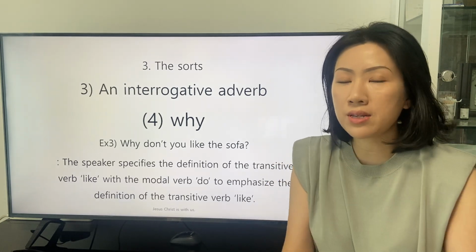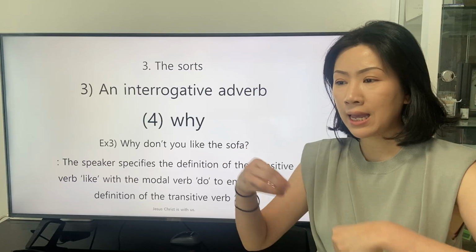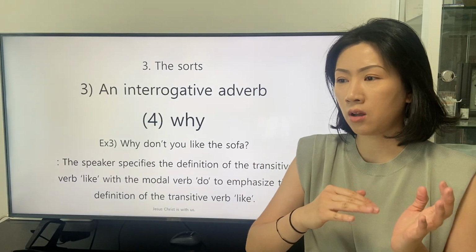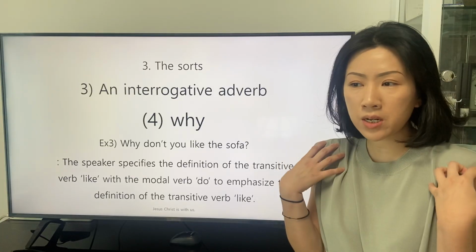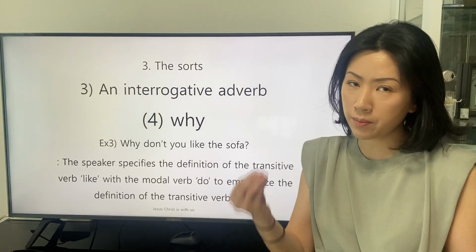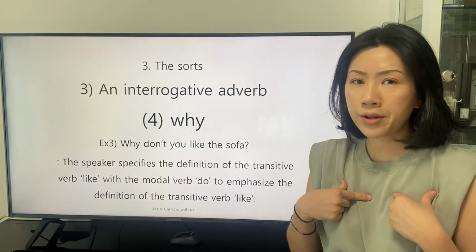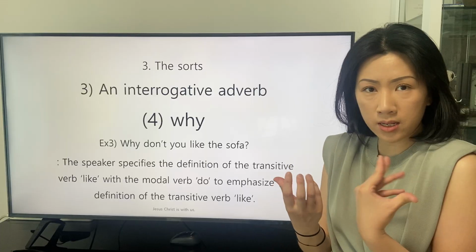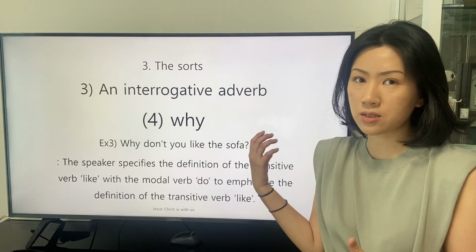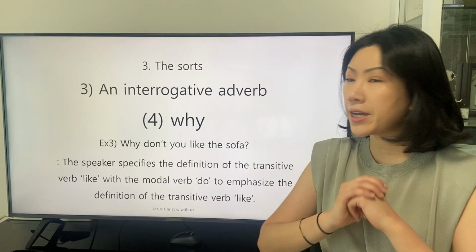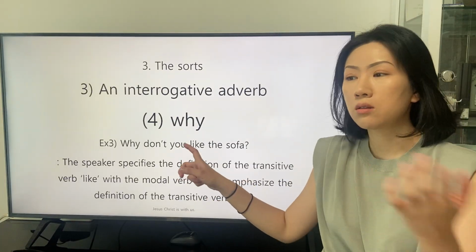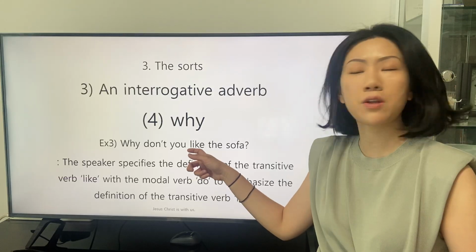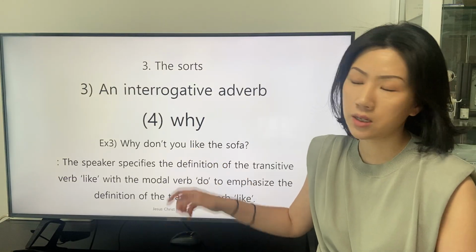The reason why this clause is interpreted as a sort of suggestion is that the speaker sets a special premise for this clause. The speaker who states this clause is quite assured about the fact that the subject actualizes the definition of the transitive verb like.